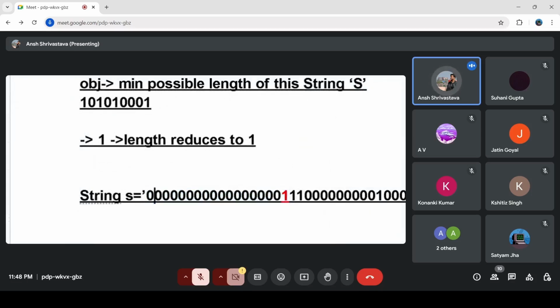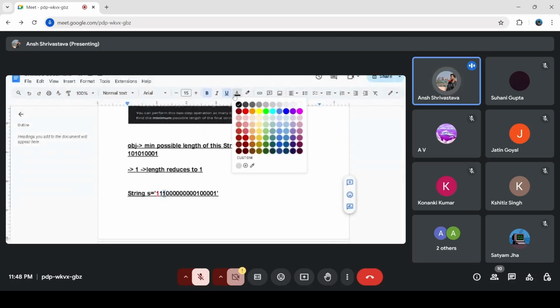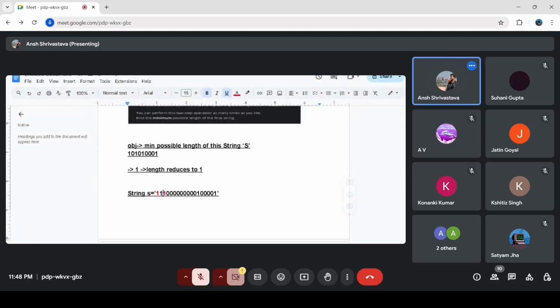You take this one and this entire substring with all the zeros. The number of ones is 1, which is odd. So you delete all the zeros before this red one. Similarly, you can take this one and color it red, whichever one I'm targeting, and target all the zeros ahead of it. You count the number of ones as 1, odd, and you delete all the zeros.